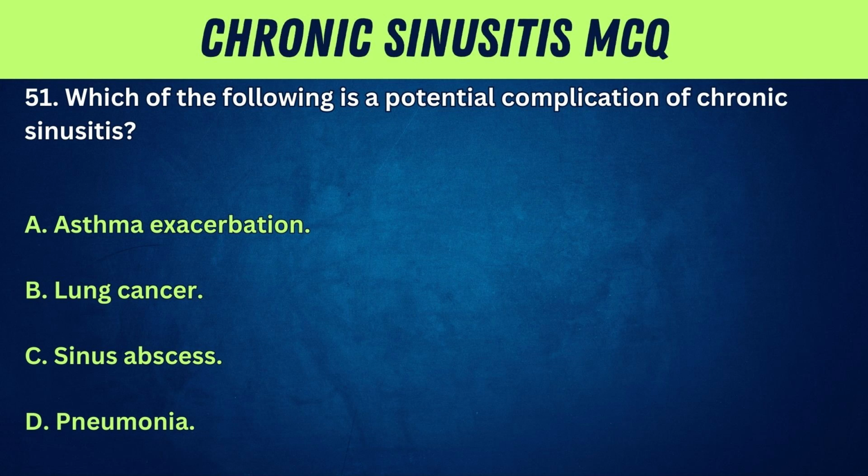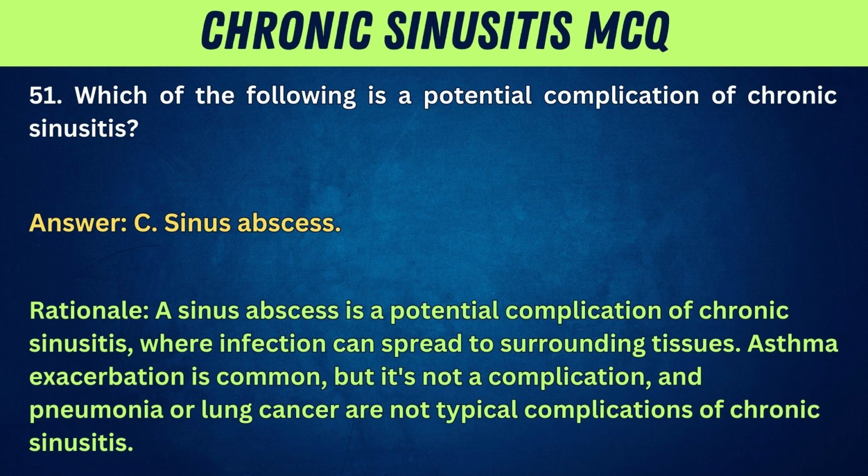51. Which of the following is a potential complication of chronic sinusitis? A. Asthma exacerbation. B. Lung cancer. C. Sinus abscess. D. Pneumonia. Answer: C. Sinus abscess. Rationale: a sinus abscess is a potential complication of chronic sinusitis where infection can spread to surrounding tissues. Asthma exacerbation is common, but it's not a complication, and pneumonia or lung cancer are not typical complications